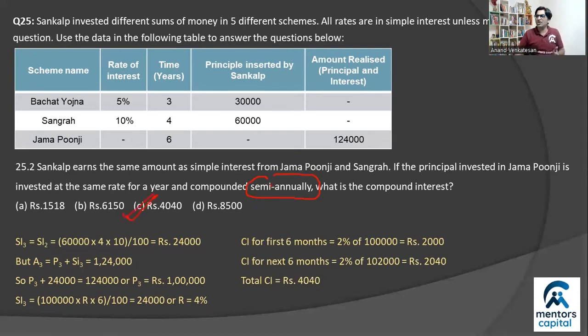And I think you should also notice that since it's interest for 1 year and Jama Punji is 4%, we already know Jama Punji earns 24,000 rupees in 6 years. That's 4,000 per year, right? So if my simple interest on it is 4,000, my compound interest should be a little more than 4,000. Easy to sort of mark option C, right? With very few calculations.